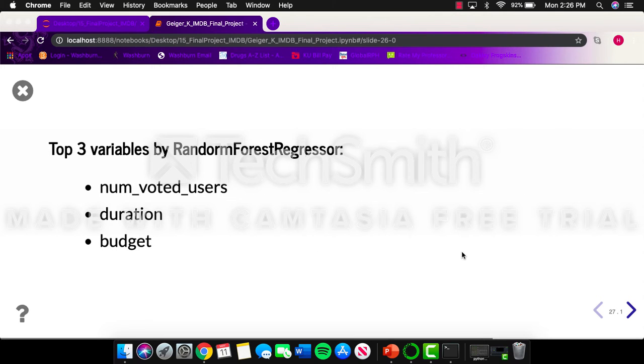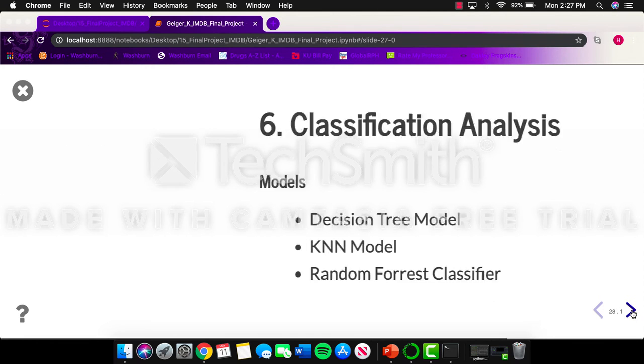And then the top 3 variables by the random forest regressor that were significant were number of voted users, duration, and budget. So budget cracked the top 5 there on the random forest, which didn't surprise me. Usually when people see that a movie is going to have a lot of money budgeted for it, that usually means better actors and better technology used for it. So a lot of people usually consider that a better product or better movie than others.